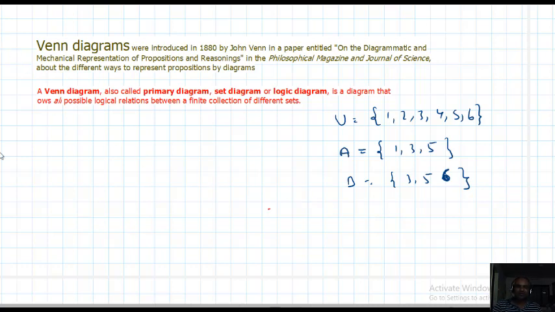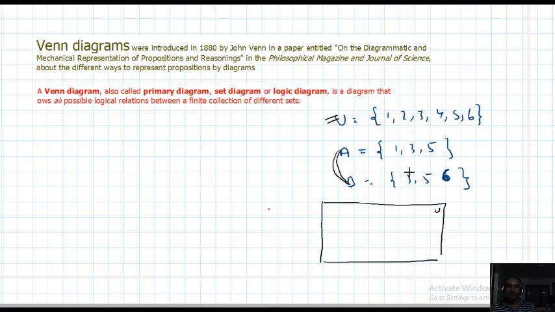This is an easy one. Observe, all of you. First of all, always draw a rectangle to represent the universal set. Next, for A and B, you should first identify whether they have common elements.